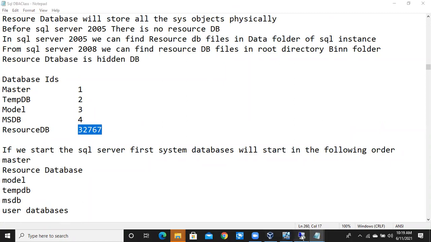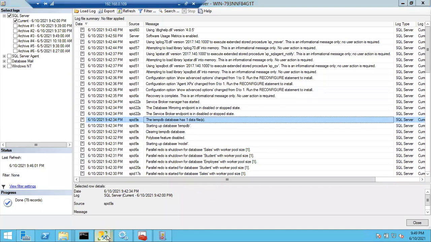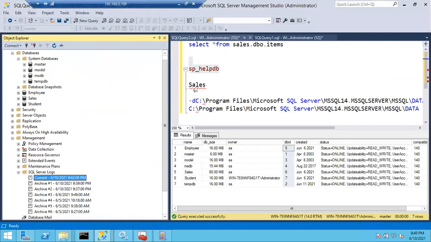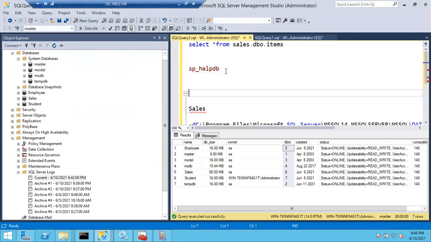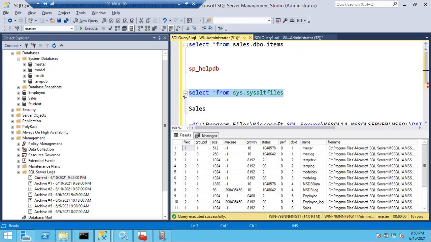So how do you find out the resource database ID? You cannot check it here, right? So if you run one query to see all the files, select star from sys.sysaltfiles, there is a query to see the files of each database: master database, data file, log file.